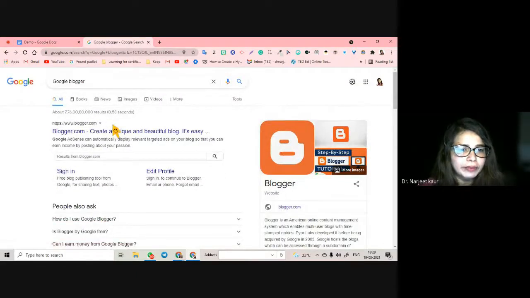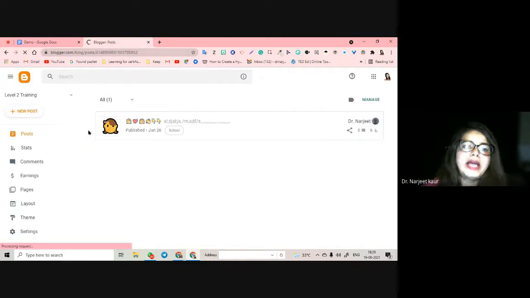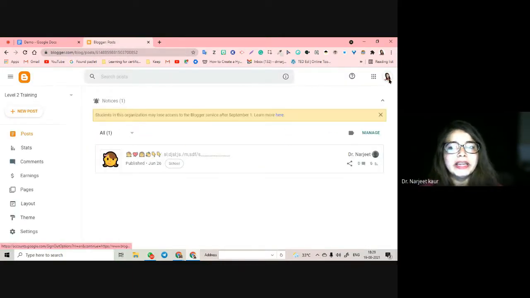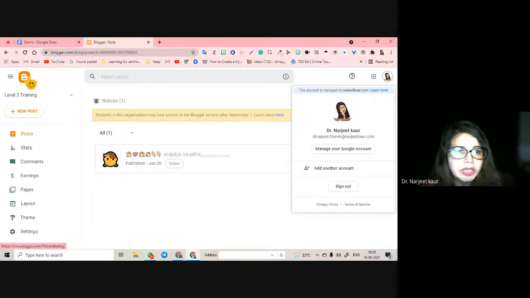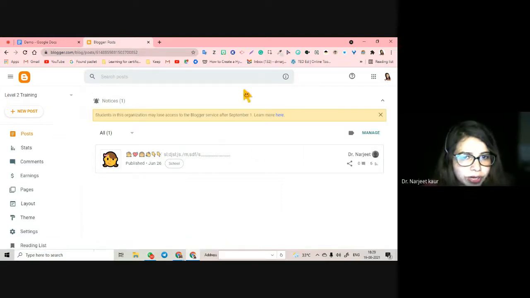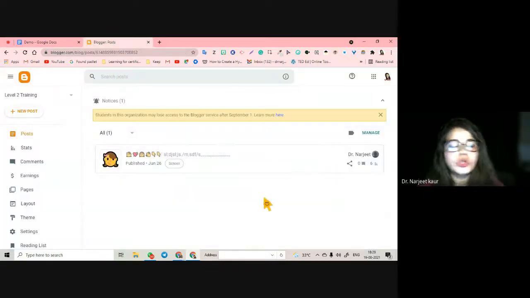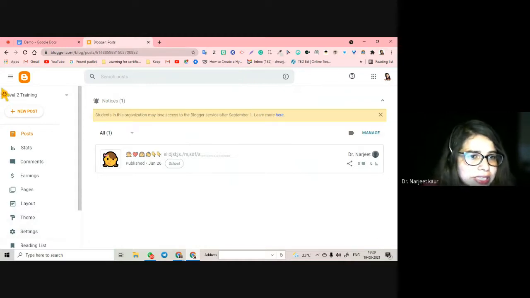We are with Google Blogger. I enter blogger.com with Google, and because I have already created my account, it is showing me this window. Otherwise, you will be asked to sign in. Remember that. If you do not see this window first, don't get confused, folks, because you have not signed in. It will show you the first window wherein you start signing in, and after signing in, you will land on this page.